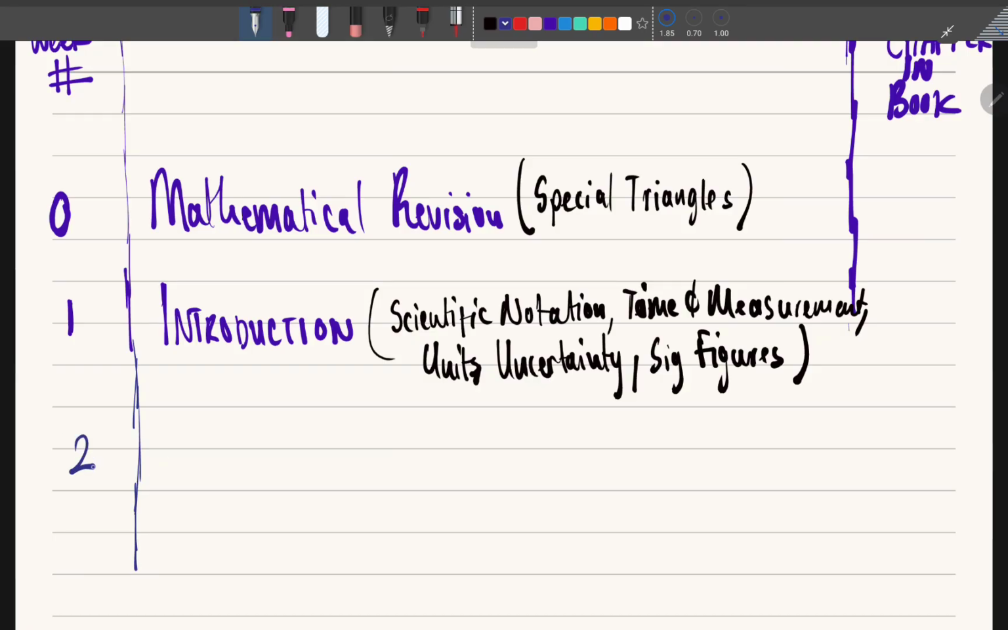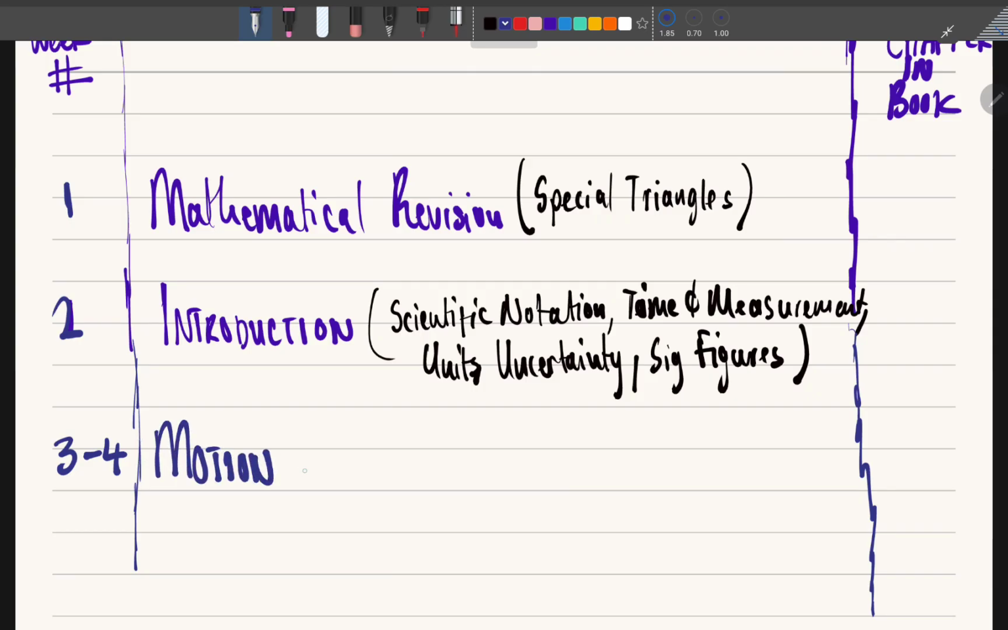Now we are going to have week 2. Sorry, let's say this is week 1, and then week 2 is introduction. Then you're going to have weeks 3 and 4. In weeks 3 and 4, we'll be talking about motion in 1 dimension.